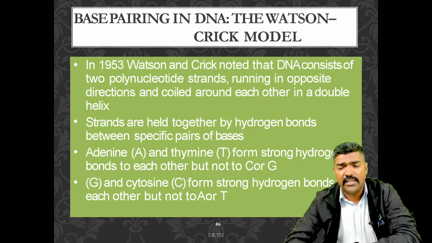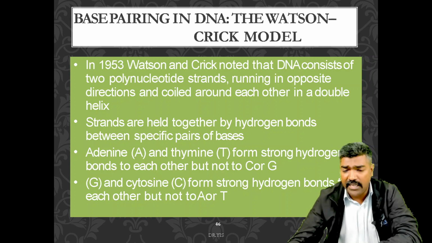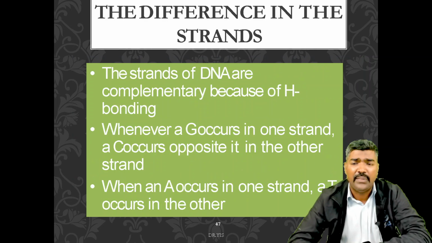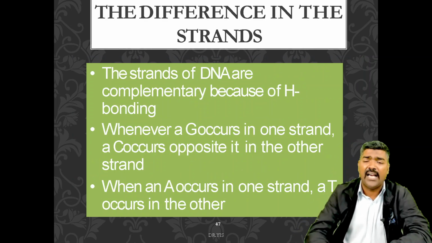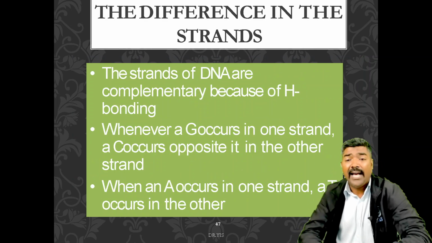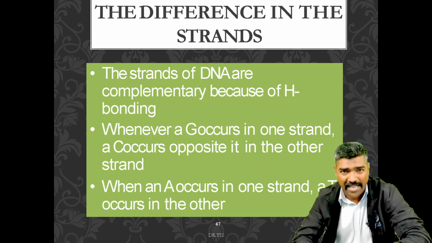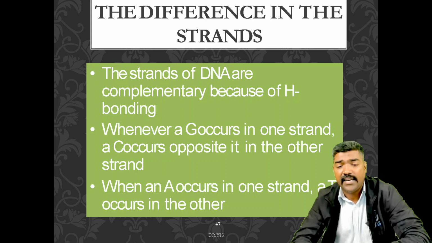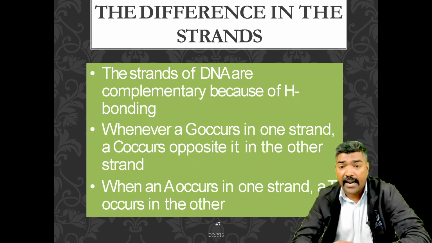Guanine and cytosine form strong bonds to each other, but not to A or T. So the strands of DNA are complementary because hydrogen bonding is in action. Whenever guanine occurs in one strand, cytosine occurs opposite it in the other strand. When adenine occurs in one strand, thymine occurs in the other.